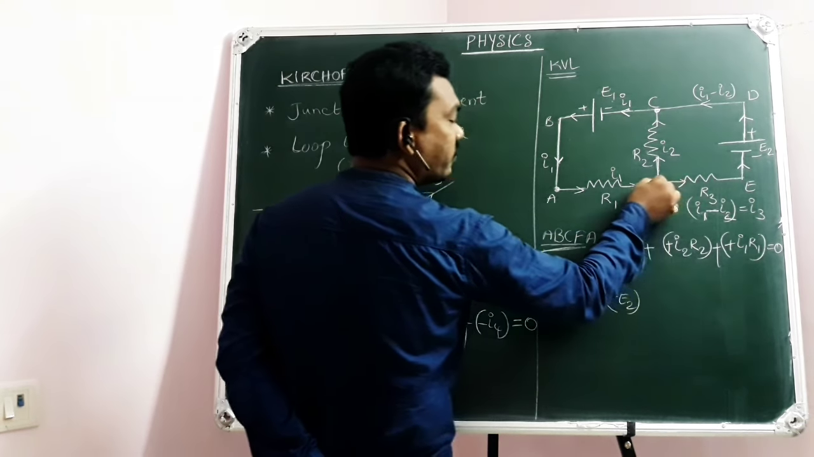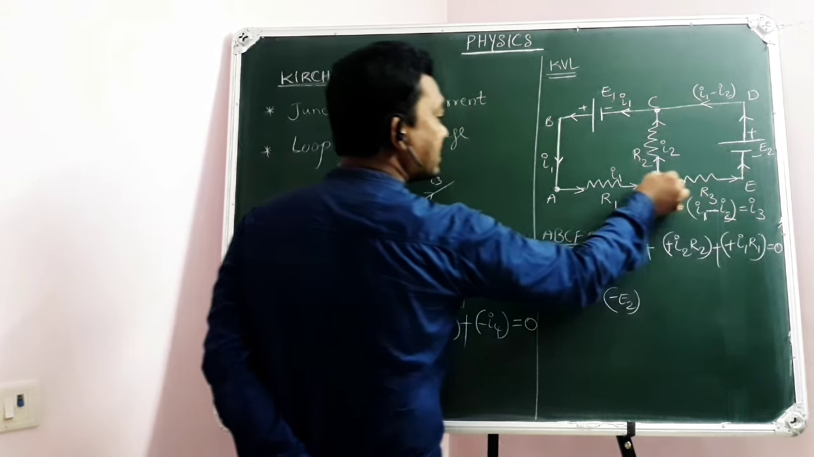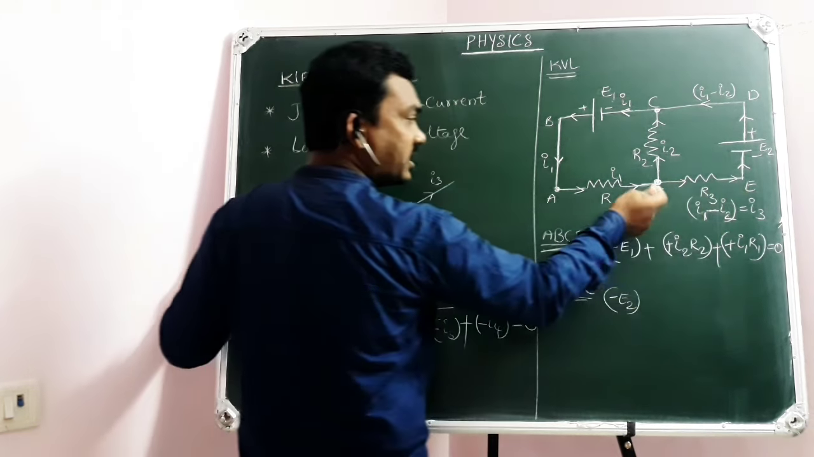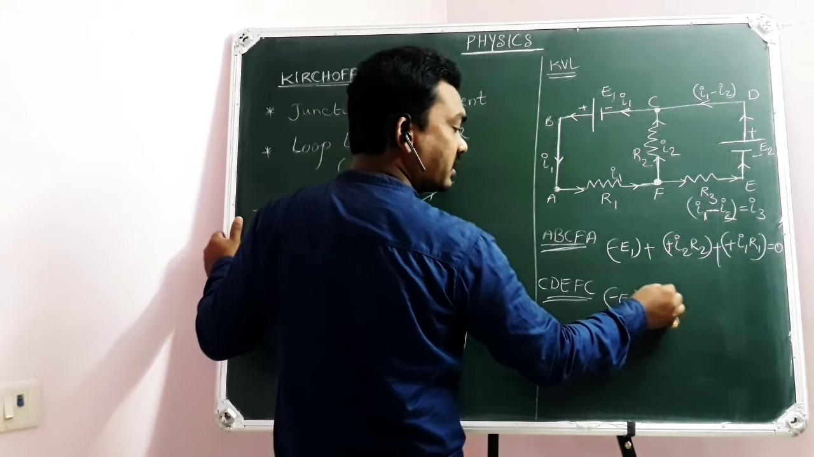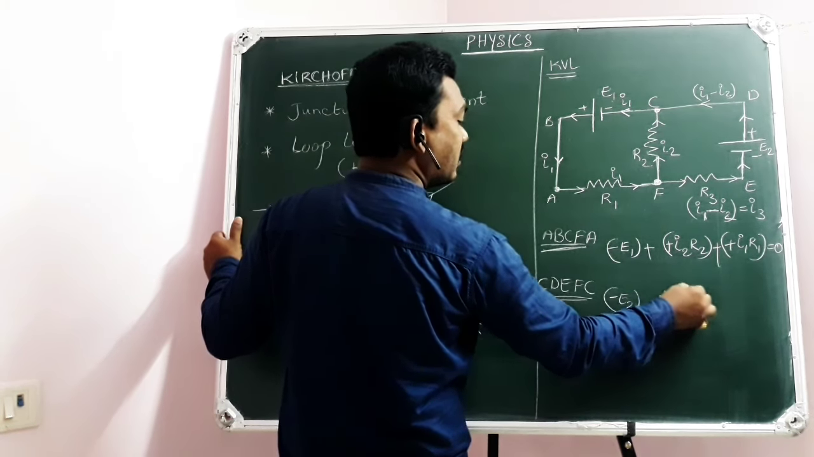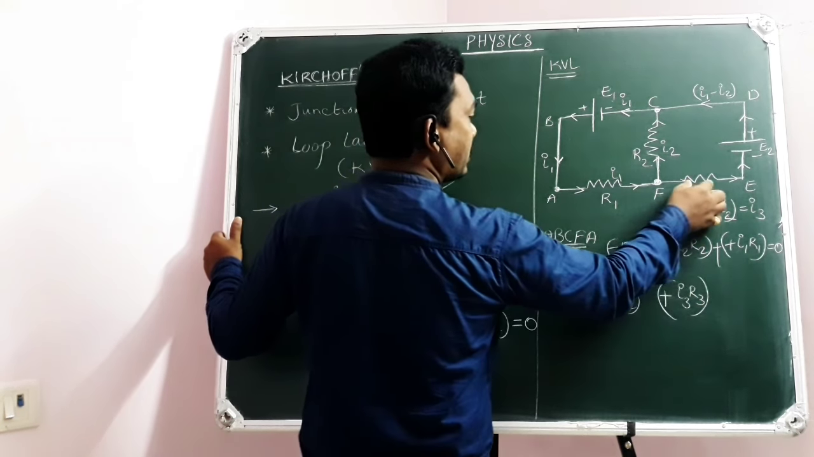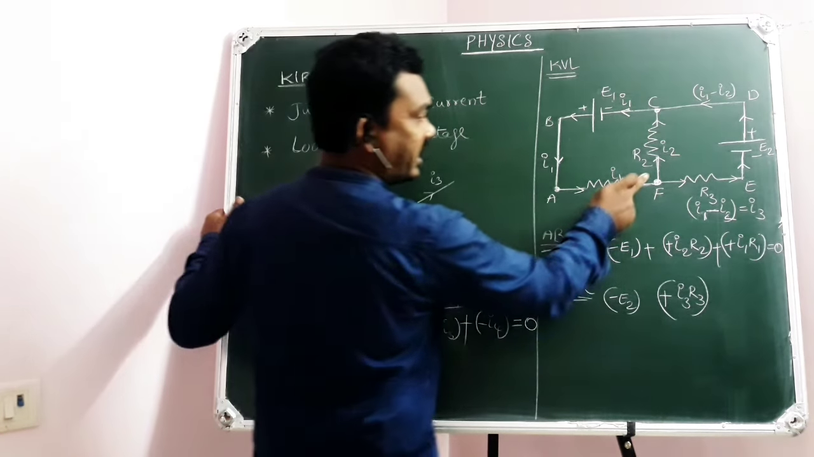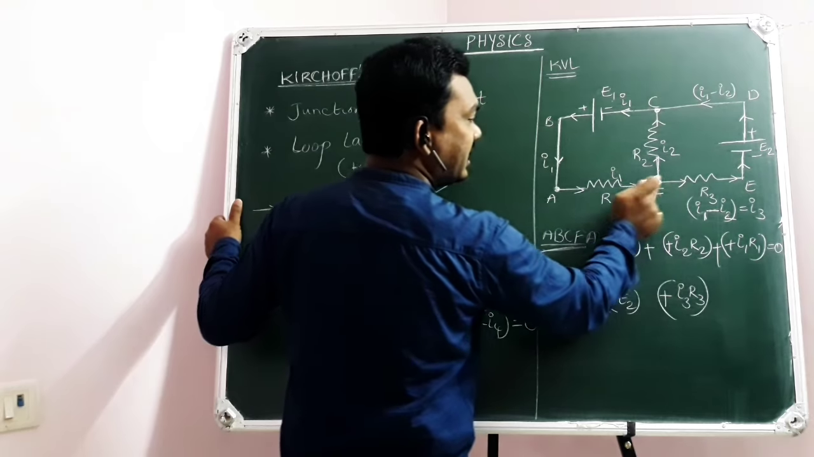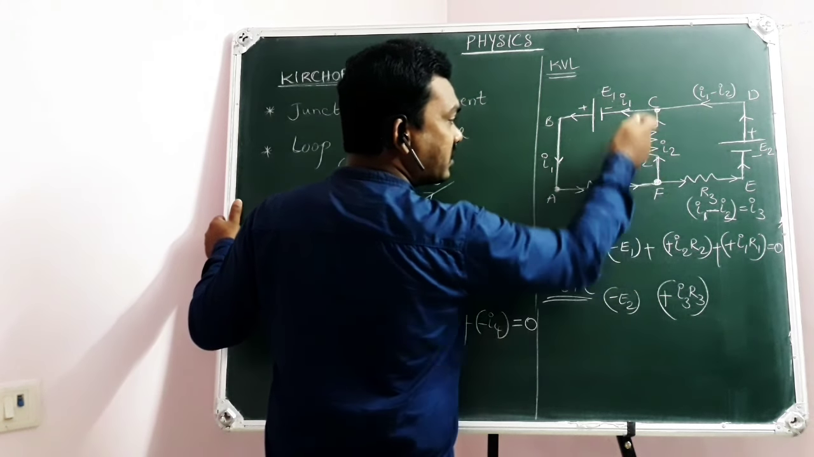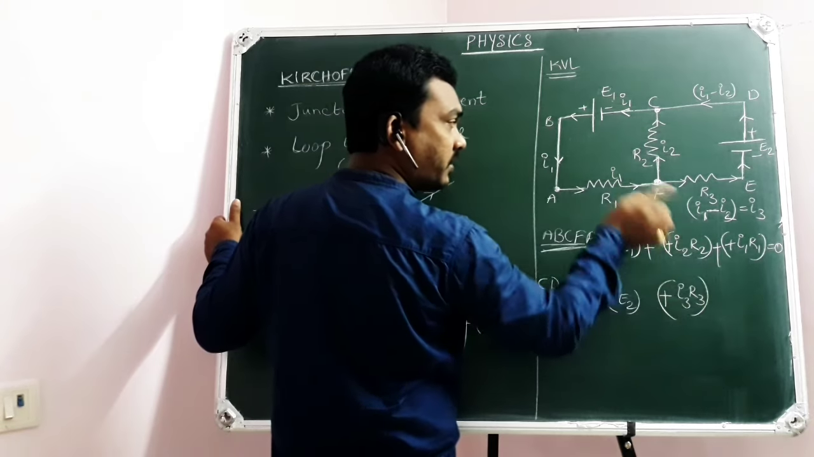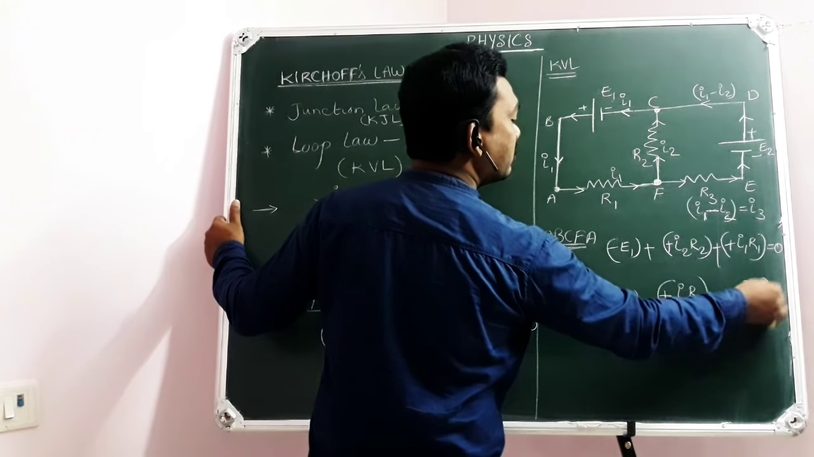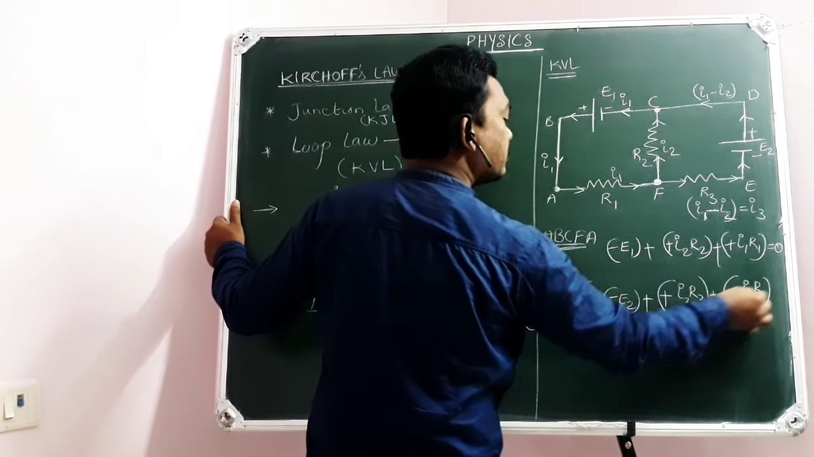Next, E to F. You are moving against current. Current flows from high to low, but you are moving against current. Low to high means potential rise. How much rise? I3 R3, because potential drop across R3 is I3 R3. Of course, I3 means I1 minus I2, no doubt. Next, F to C, because C, D, E, F, C. So while moving from F to C, you are moving in the direction of current, high potential to low potential. So potential drop, it is minus I2 R2. Now their algebraic sum is 0.